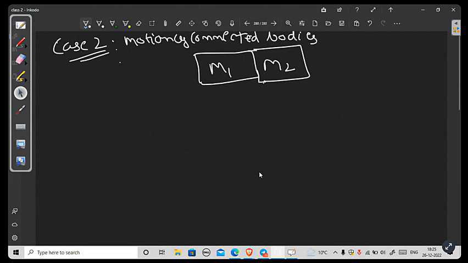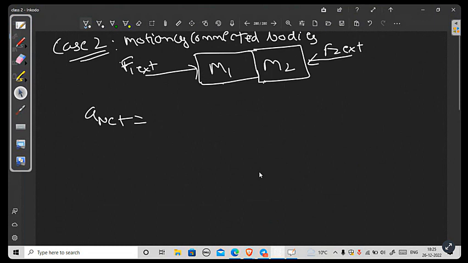So up till now, the external force was only from one side, but in this case, I will apply two external forces. This will be F1 external, and this will be F2 external. So in this case, there are two different external forces acting from both the sides on the masses M1 and M2, which are in contact with each other. So how will you calculate the net acceleration in this case? The net acceleration will be decided by the direction of motion of both the blocks.